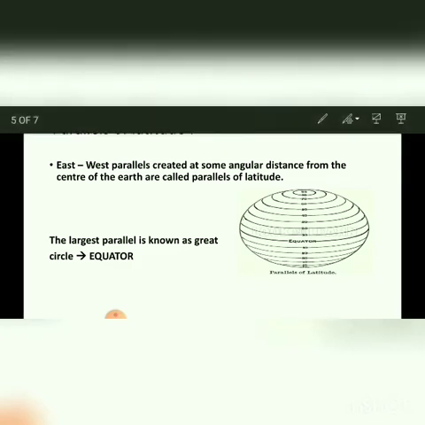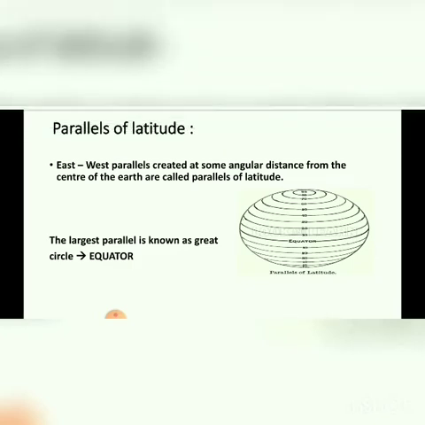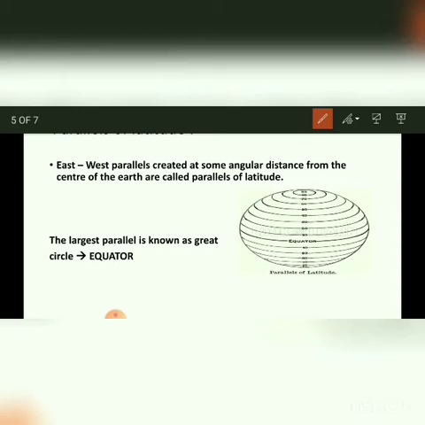Next, we have to see parallels of latitude. The east-west circles created at some angular distance from the center of the earth are called parallels of latitude. This is the imaginary line, and this is the equator. The equator is the 0-degree parallel, and parallels of latitude are parallel to one another.